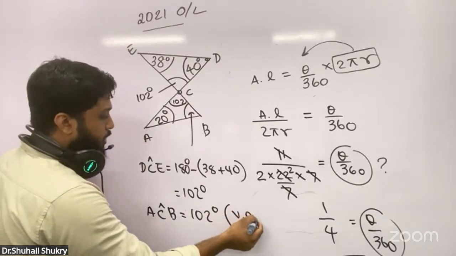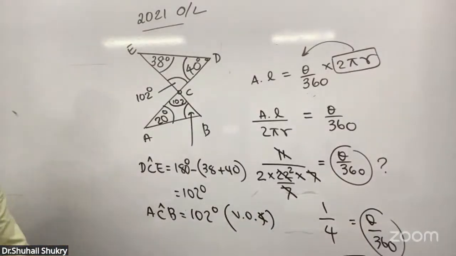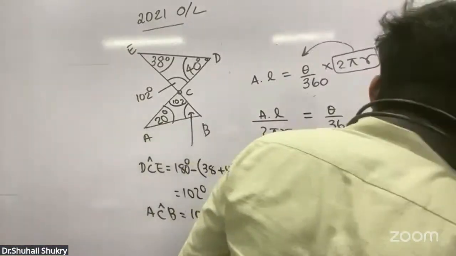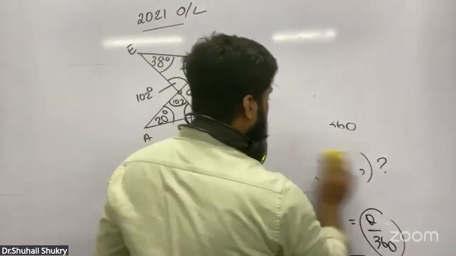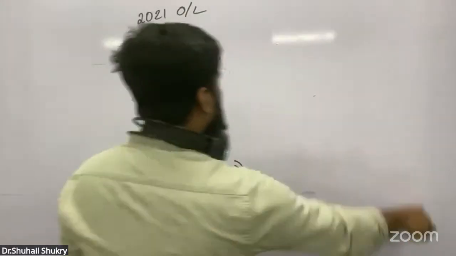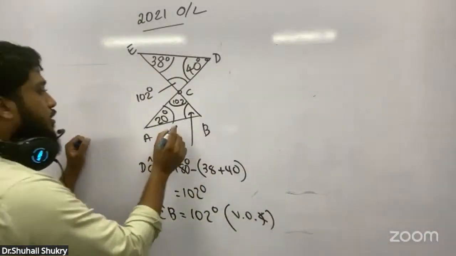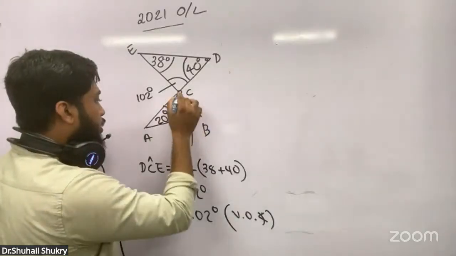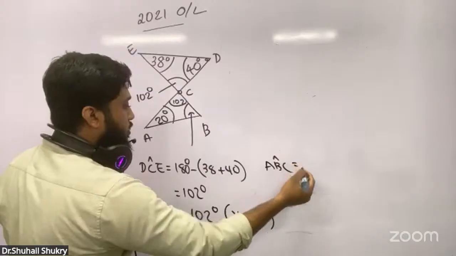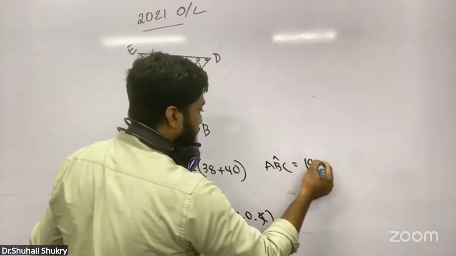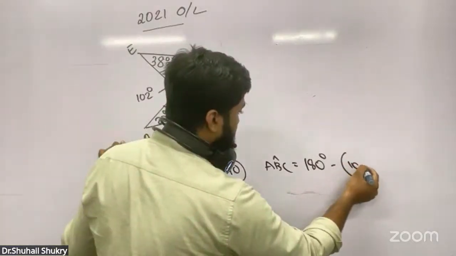You can write vertically opposite angles. Now I can find this ABC. So ABC equals 180 minus these two added, 102 and 20.